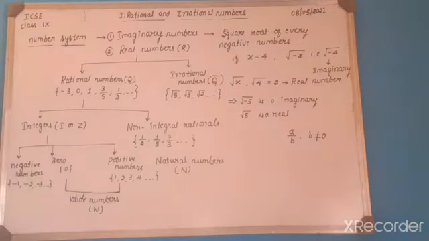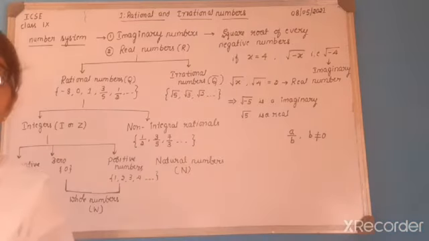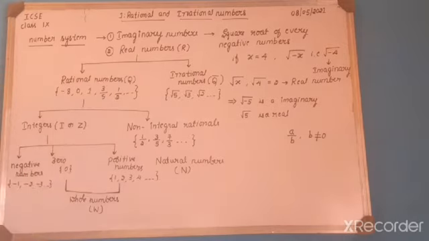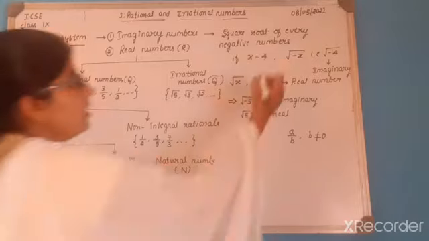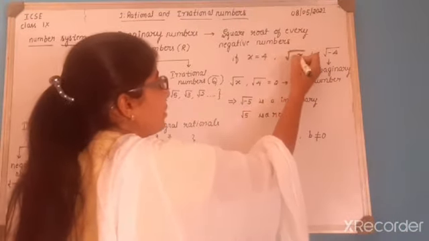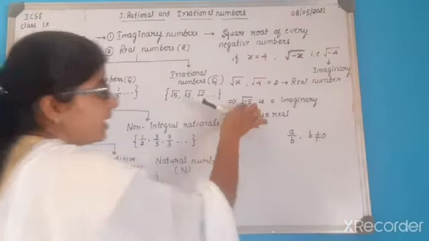So this is the introduction about the types of numbers in the number system. Numbers are of two types, imaginary numbers and real numbers. What do you mean by imaginary number? The square root of every negative number. You can observe it should contain a minus sign.